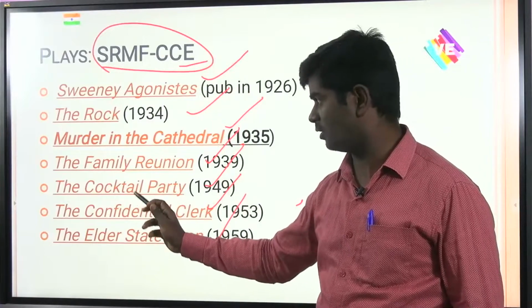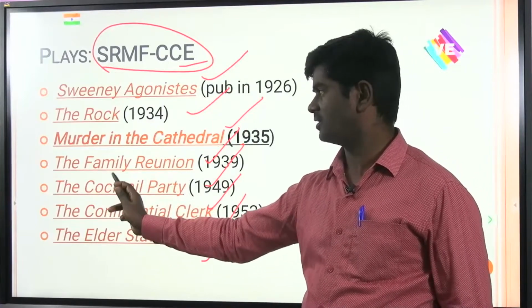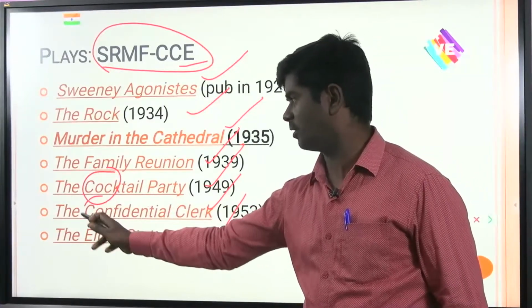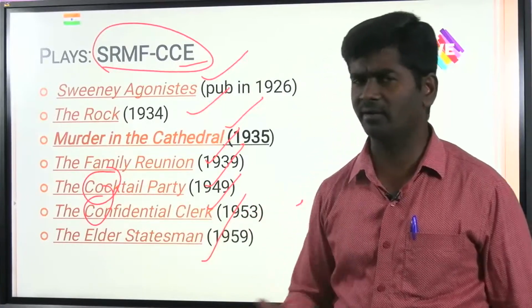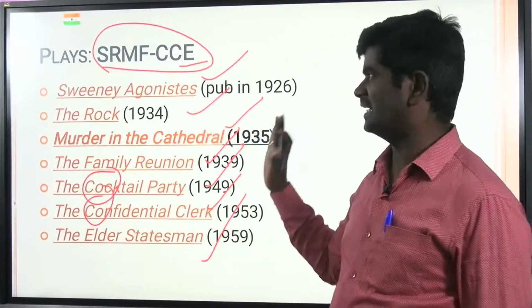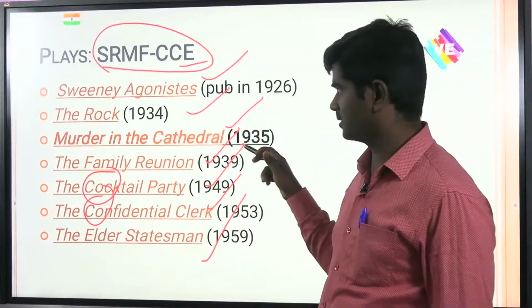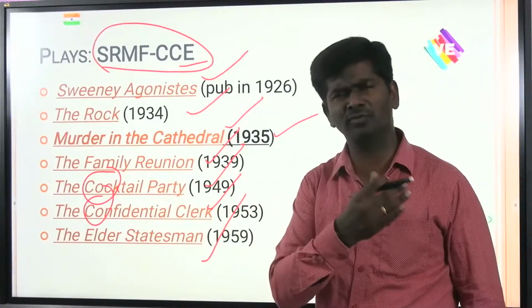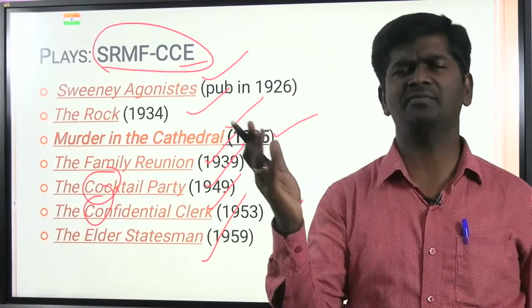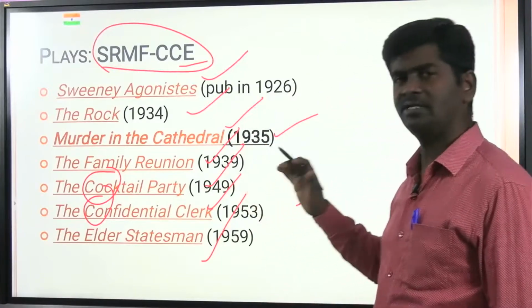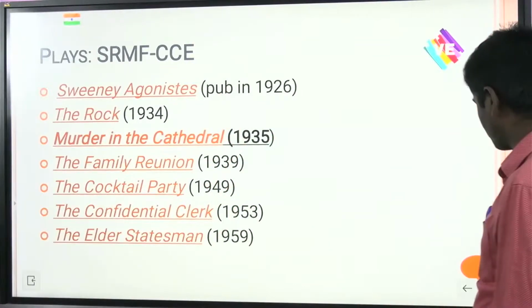So Cocktail and Confidential. You just remember the chronological, alphabetical order: Cocktail, Confidential. That's it. Simple. And one of the major important works, please, Murder in the Cathedral. Very, very important, which you read as part of different examinations. These are popular plays, my friends.